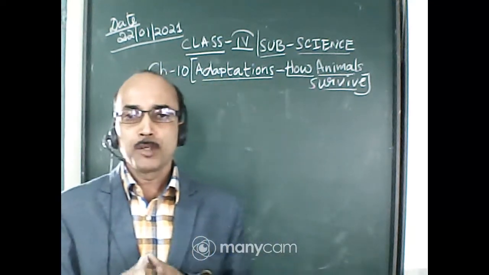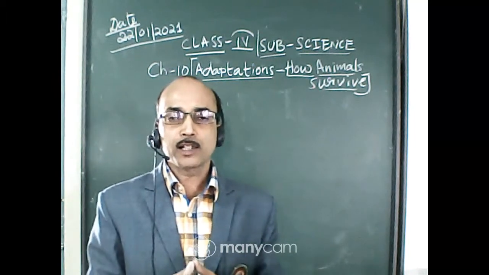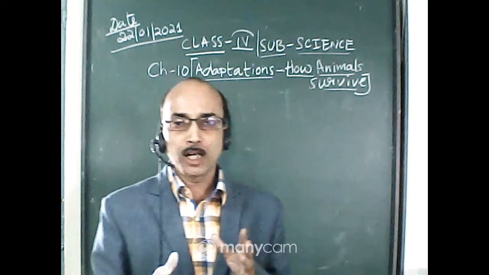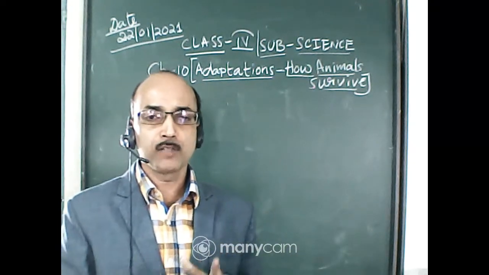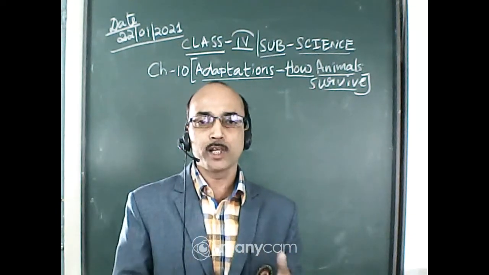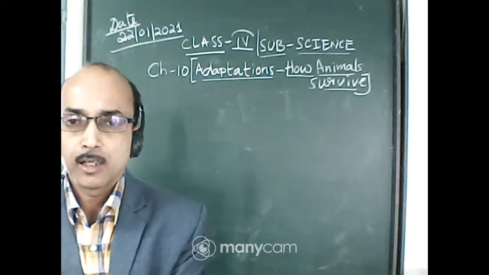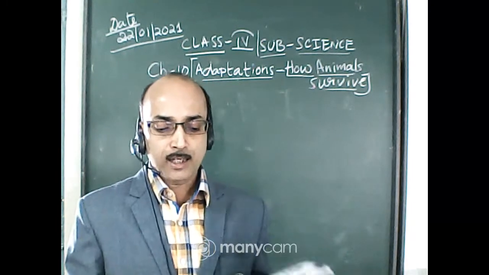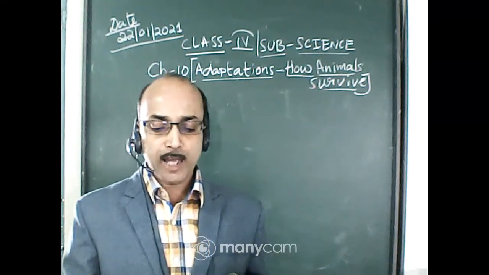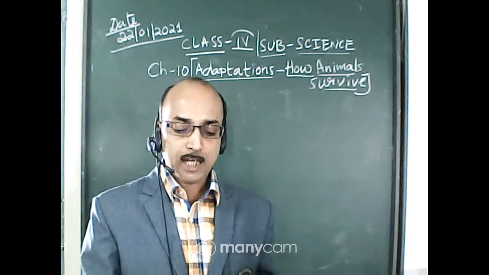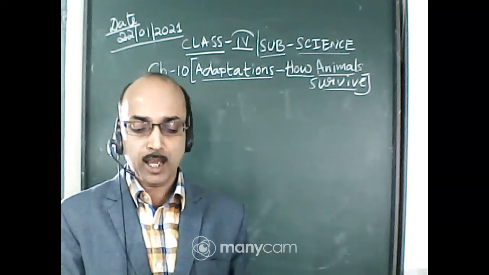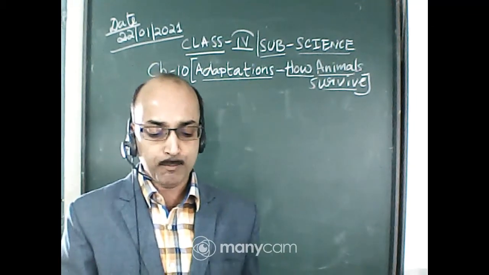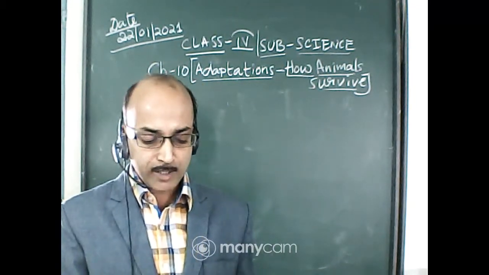In the previous classes I have started chapter number 10, adaptations, how animals survive. So we have learned what adaptations are, and the different types of animals: terrestrial animals, arboreal animals, aerial animals. Then we have also learned adaptations in animals according to their habitat. We have seen adaptations in terrestrial animals, in aquatic animals, and also in amphibian, arboreal and aerial animals.